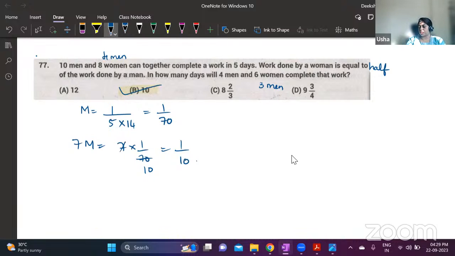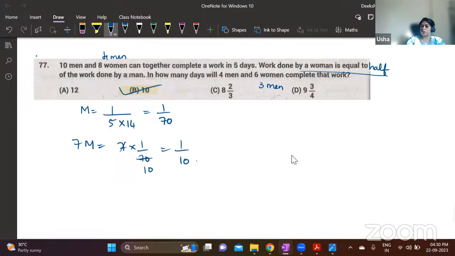All of you understood this? Here we have not used the simultaneous equations. That is a method to solve if this part was not given. But here what they have given is work done by a woman is equal to half of the work done by a man. So here 8 women's work is equal to 4 men's work. Here 6 women's work is equal to 3 men's work.